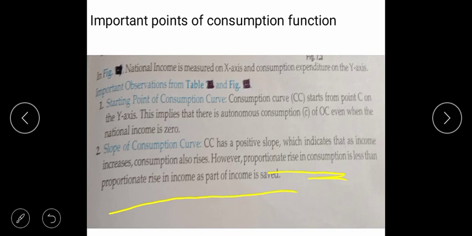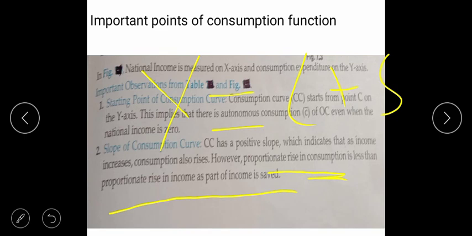What does it mean? Income is equal to consumption plus saving. No person is a fool in the country, right?